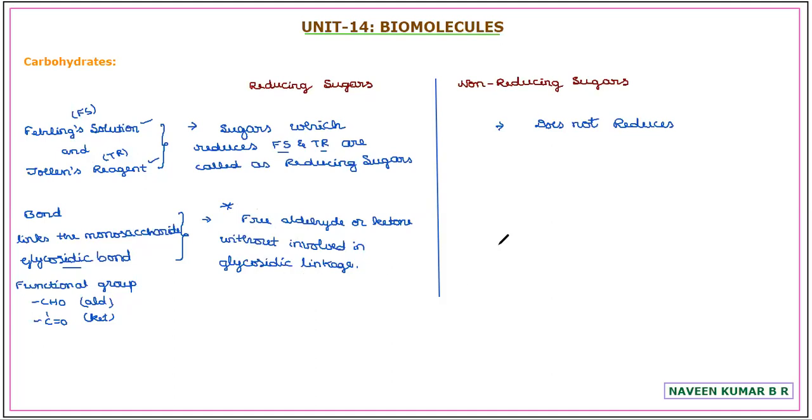Whereas non-reducing sugars are those in which the anomeric carbon, or the functional group carbon, is involved in glycosidic linkage.